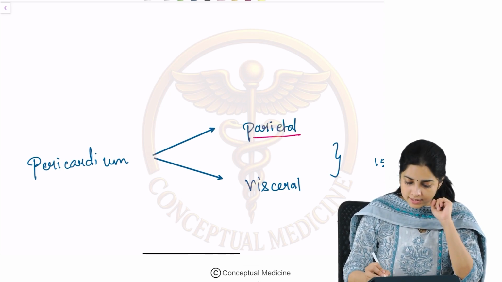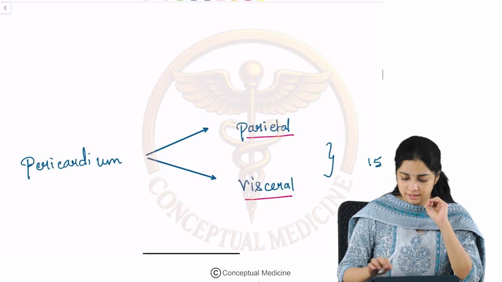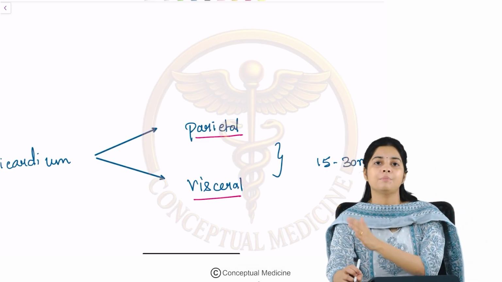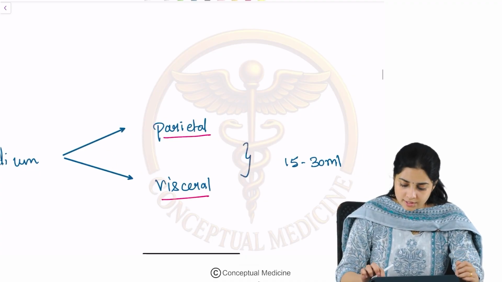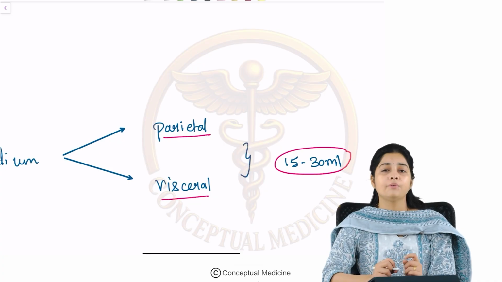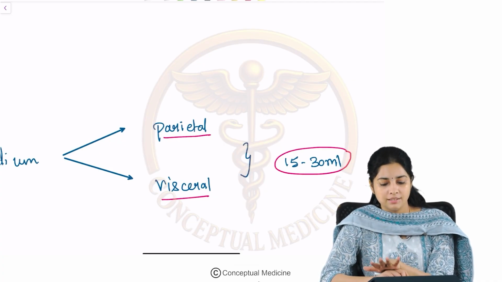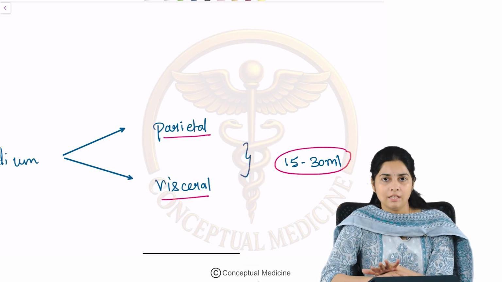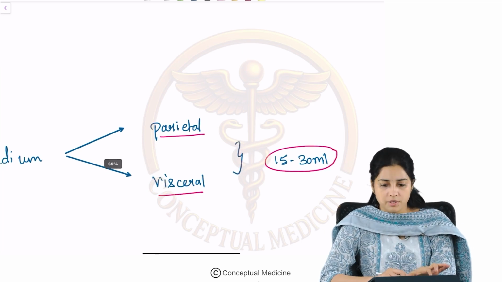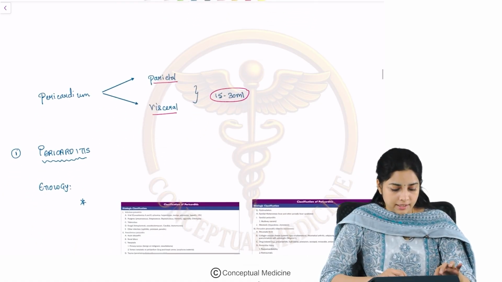The pericardium is classified as the parietal pericardium and the visceral pericardium, and there is a minimal amount of fluid present between the parietal and the visceral pericardium, which is about 15 to 30 ml. So the pericardium basically acts as a cushion for the heart. Okay, fine. So now let us look at the different types of pericardial diseases.